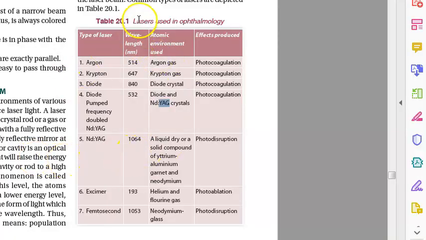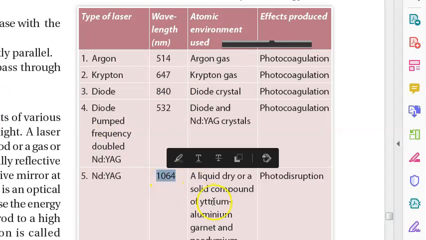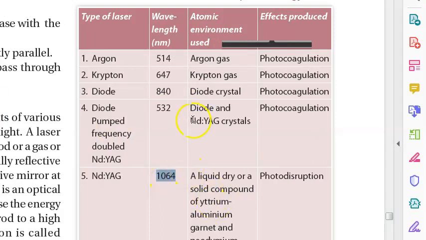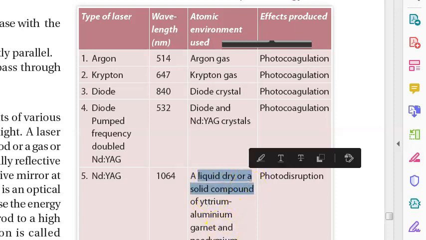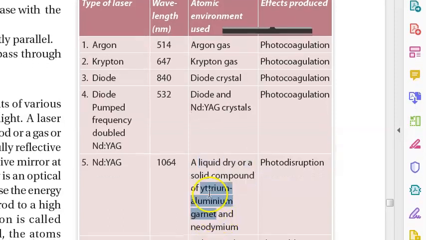Guys, there are a lot of types of lasers which are used in ophthalmology. You can look at this one here, Nd:YAG laser. Its wavelength is 1064 nanometer. The active medium used is a solid crystal of yttrium aluminium garnet, that's why YAG, with neodymium. Nd is neodymium, Y is yttrium, A is aluminium, which we write Al, and G is garnet.